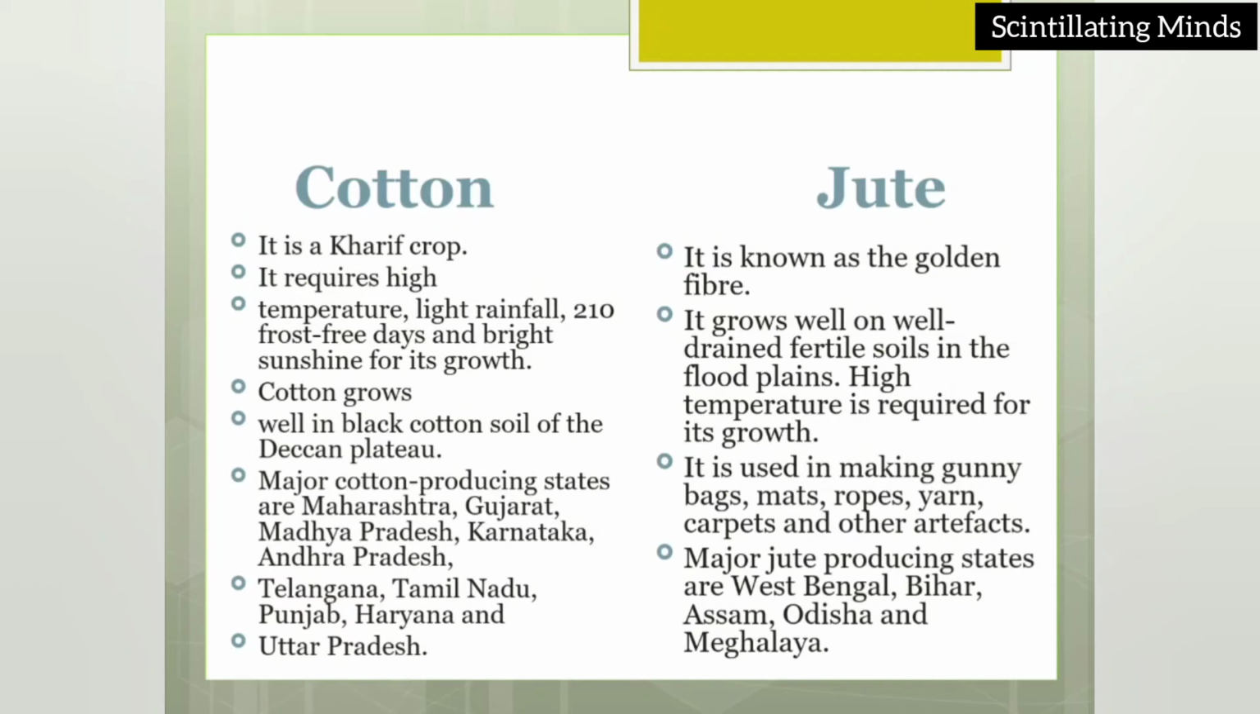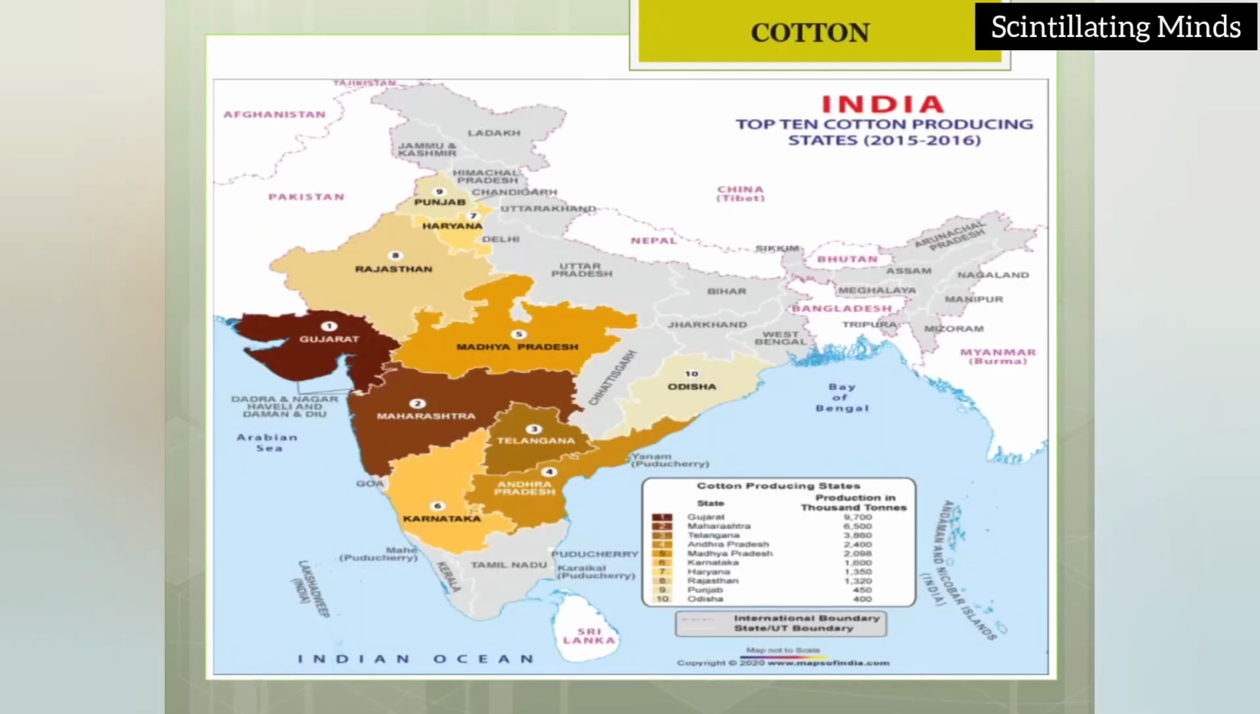It is known as the golden fiber. It grows well on well-drained fertile soil in the floodplains. High temperature is required for its growth. It is used in making gunny bags, mats, ropes, yarn, carpets and other artifacts. Major jute producing states are West Bengal, Bihar, Assam, Odisha and Meghalaya. So you all know there are many more challenges that jute industry is facing nowadays because of the substitute, that is the synthetic fiber that has taken the place of jute nowadays.